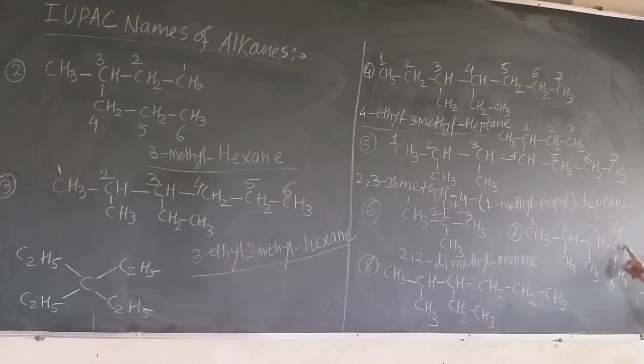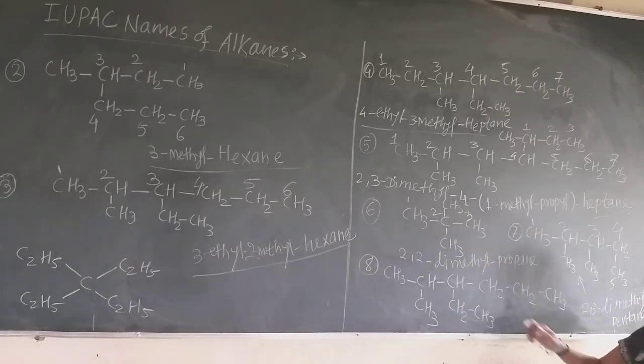So this is in the chain, 5 carbon atoms, and on 2 and 3 there are the methyl groups. So the name of this compound is 2, 3 dimethyl pentane. Yes, only to jumble us they draw this CH3 group on the lower side, but this is 2, 3 dimethyl pentane. Now let us see this 8th example.